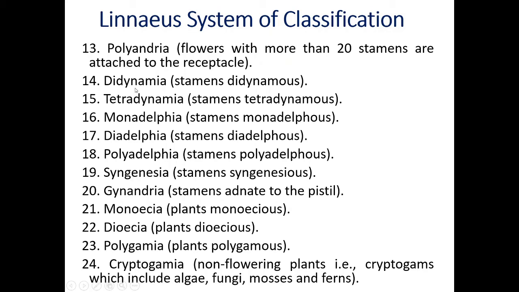14th class is Didynamia. Stamens are didynamous. That means stamens are 2 or 4 arranged in the form of two whorls. 15th class of Carolus Linnaeus, Tetradynamia. Stamens tetradynamous. Total number of stamens 6, which are arranged in two whorls. Inner whorl with two stamens and outer whorl with 4 stamens. This is the meaning of Tetradynamia.